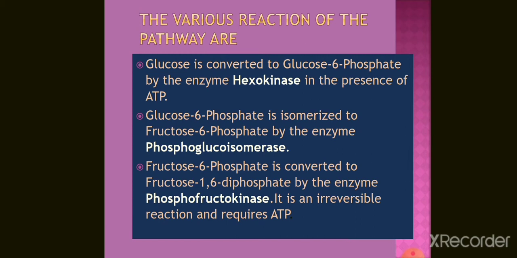In the third step, fructose 6-phosphate is converted to fructose 1,6-diphosphate, which can also be referred to as fructose 1,6-bisphosphate, by the enzyme phosphofructokinase. It is an irreversible reaction and requires ATP.